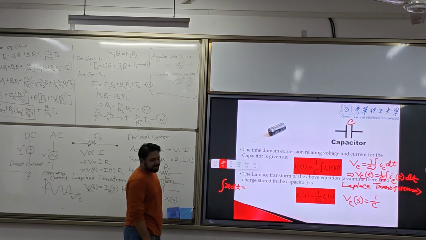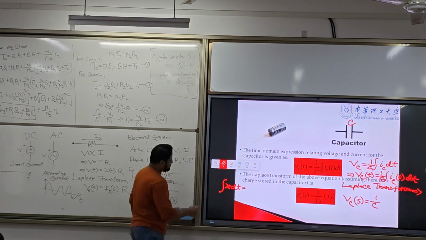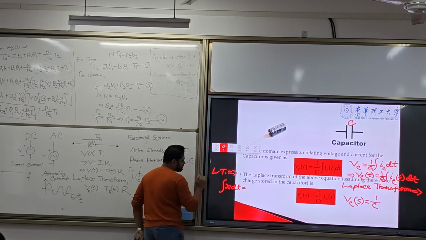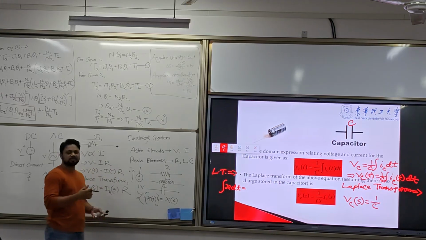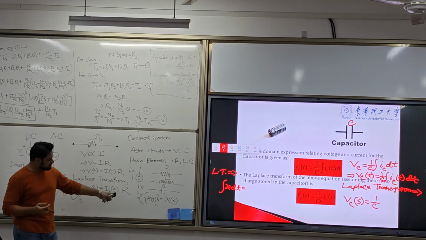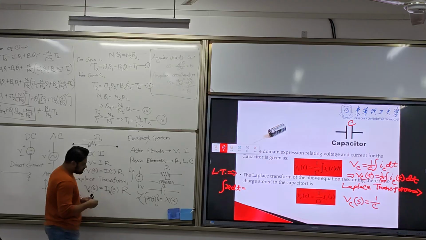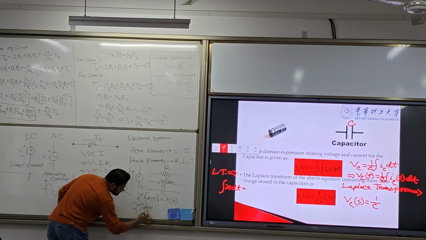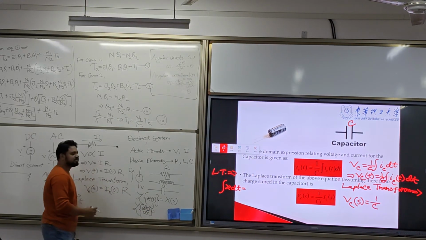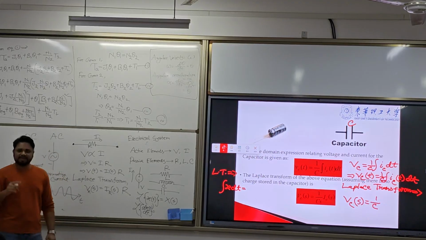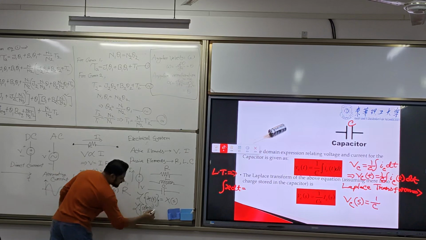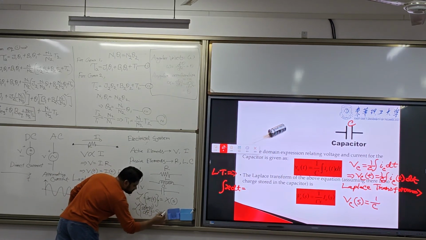We have seen the differentiation here, the Laplace transform of dx(t)/dt. Can you remember? We have seen that in our previous lecture. We need to multiply s into X(s).